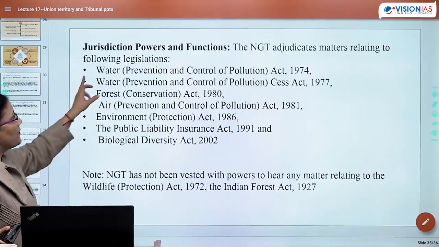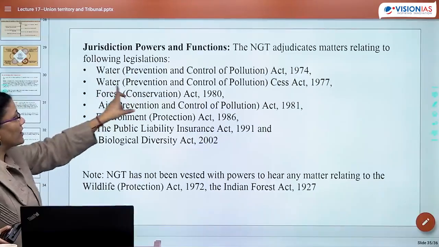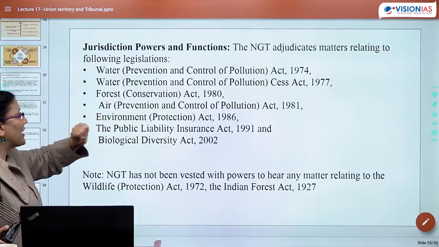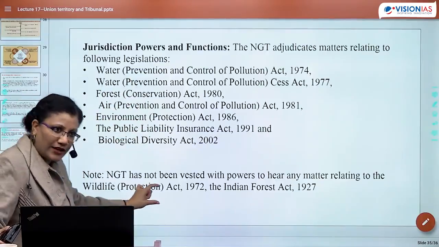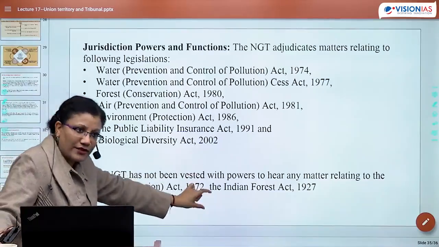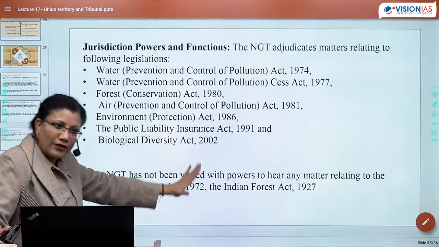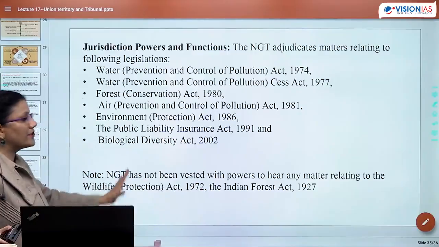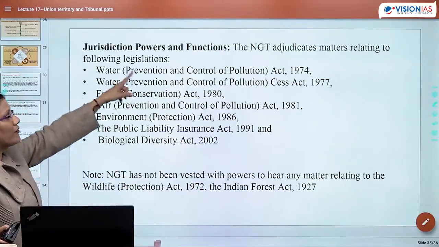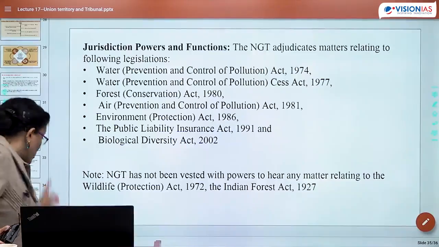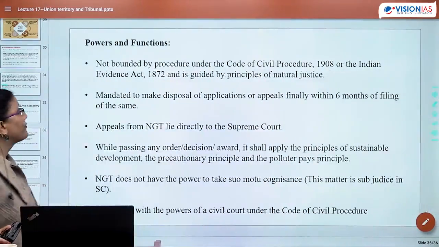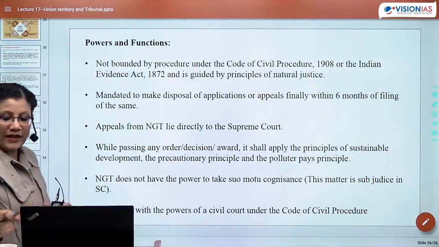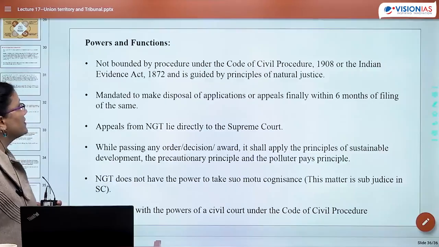Okay. Here there is water prevention, pollution, forest conservation, environment protection. This is the core Wildlife Protection Act. This is the Indian Forest Act. These have their own detailed ideas. This is the reason matters related to them won't be taken up in NGT, so that there is no overlapping of functions. What are the powers and functions of NGT first?